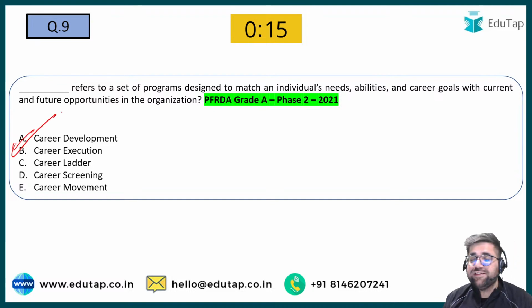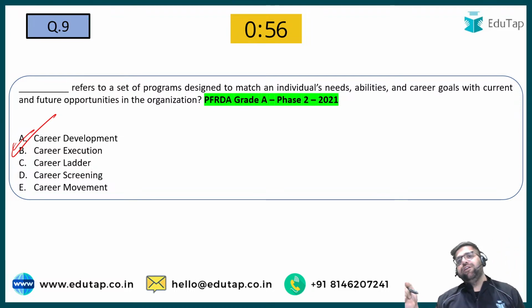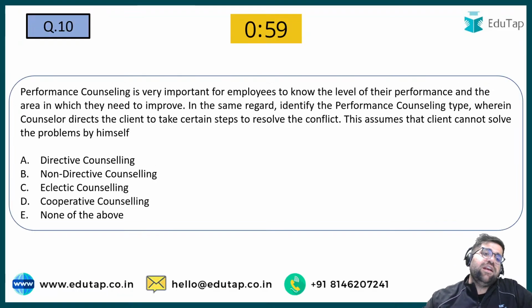And I'm not asking many questions because this series is not getting a good response from the student community. So therefore, the teacher's motivation is also going down. If students are not participating in big numbers, then how will teachers' motivation go up? But I will just explain the concept, and that's why we are moving ahead. Career development is that particular thing which talks about your present state and your future state. As simple as that.